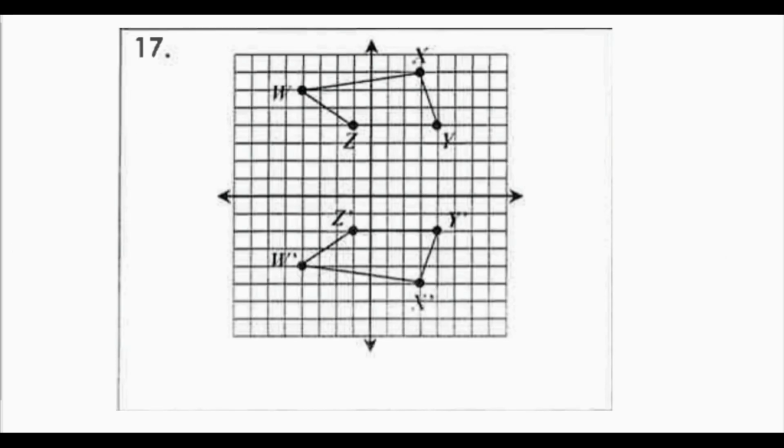Now looking at this example, again, if I look for the midpoint of two of my points, let's say I have Z and Z prime. Notice Z and Z prime are 6 spaces away. So my midpoint would be 3. Now this was a horizontal line. So that horizontal line is at 1. Remember, horizontal lines are y equals. So my line of reflection is y equals 1.